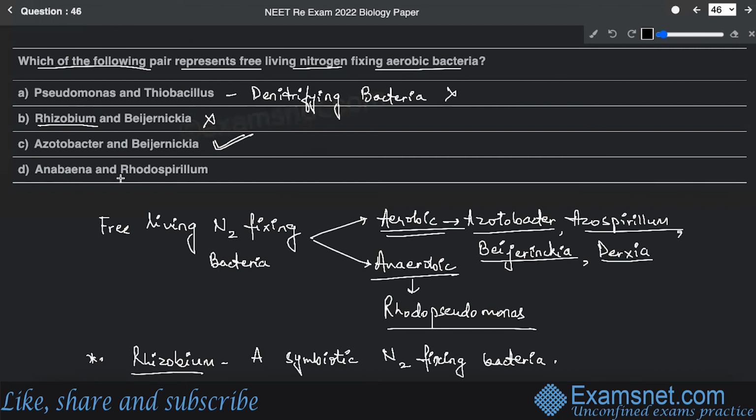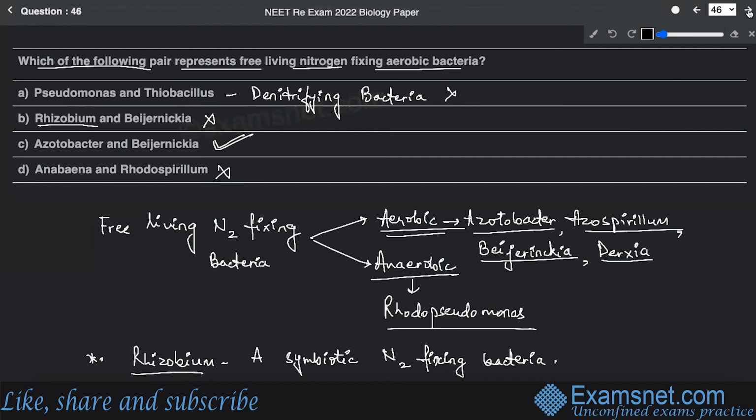And the last is Anabaena and Rhodospirillum. Again, Anabaena is a nitrogen fixer. This is free living also, but it is a nitrogen-fixing category that comes over here. So again, Rhodospirillum is a category of facultative bacteria. So again, this won't be an option. So that's why the correct answer is option C over here.